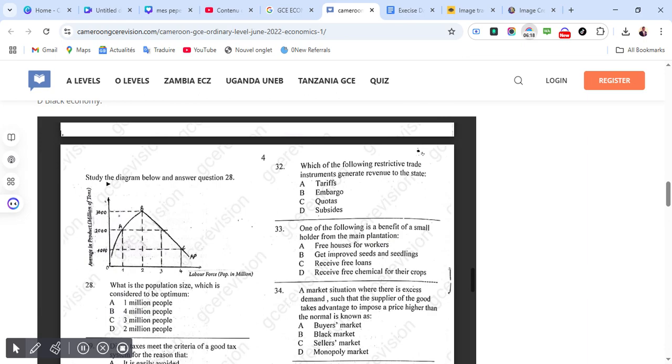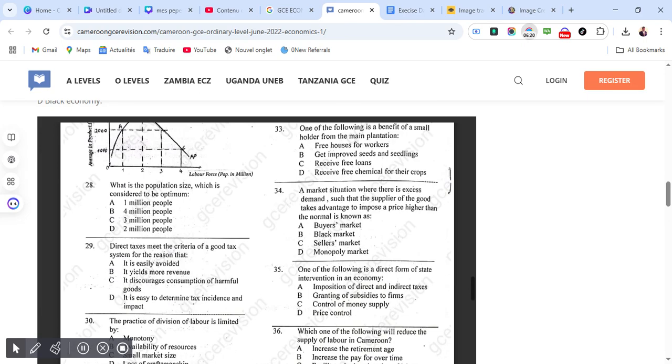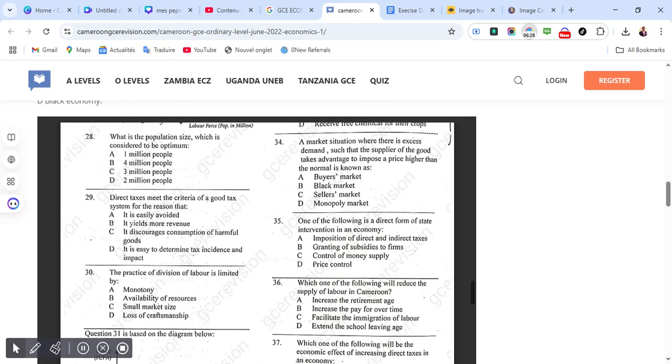Study the diagram below and answer question 28. What is the population size which is considered to be optimum? Correct answer for 28 is D, which is 2 million people.